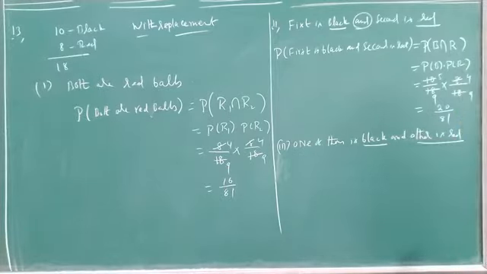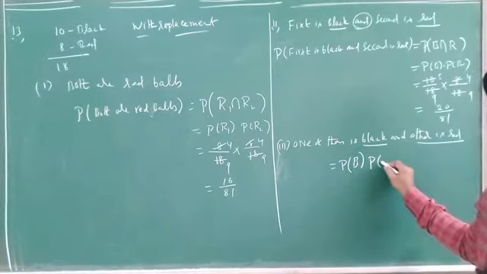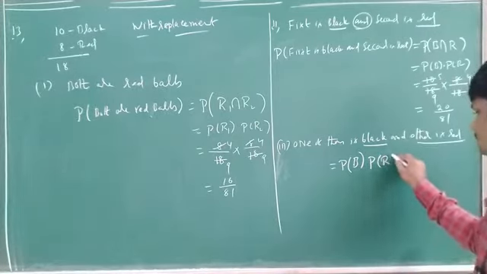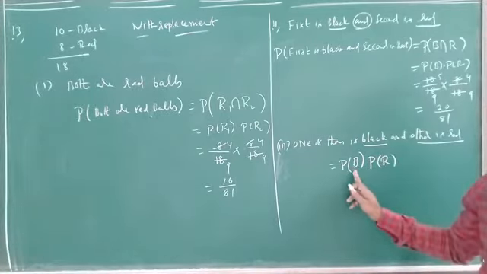So what is asked here? That means probability of first one is black and second one is red, or means plus, first one is red and second one is black.